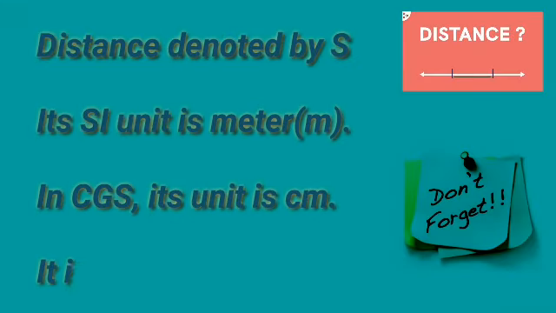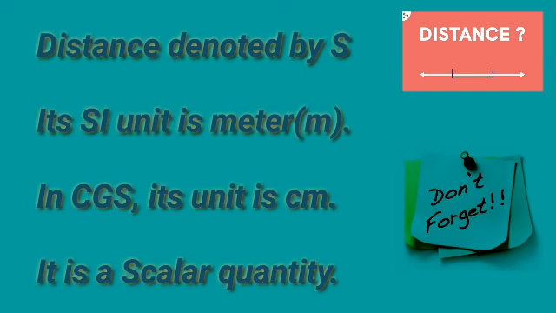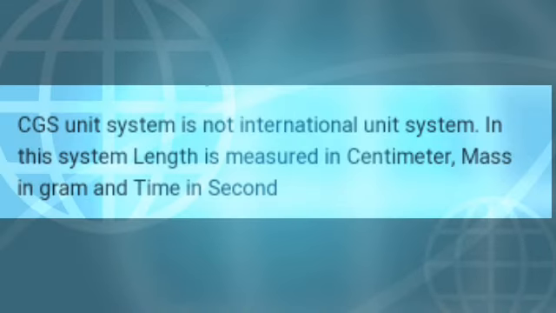Distance is denoted by the letter S. SI unit is meter. In CGS, its unit is centimeter. It is a scalar quantity because it does not depend on direction. CGS system is not the international unit system. In this system, length is measured in centimeter, mass in gram, and time in second.